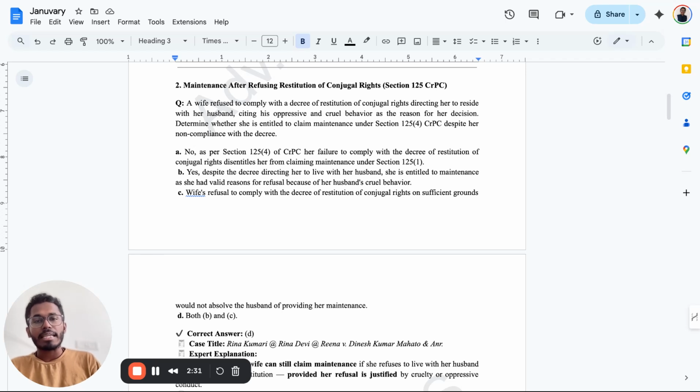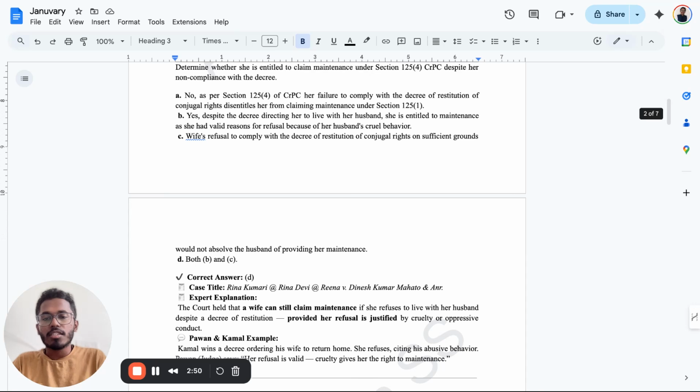A wife refused to comply with a decree of restitution of conjugal rights, directing her to reside with her husband, citing his oppression and cruel behavior as the reason for her decision. Determine whether she is entitled to claim maintenance under Section 125(4) of the CrPC despite the non-compliance with the decree. The answer is option D. Option D says: yes, despite the decree directing her to live with her husband, she is entitled to maintenance as she had valid reasons for refusal because of her husband's cruel behavior. So with cruel behavior, you are also entitled to get maintenance.